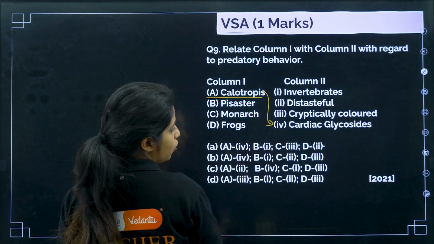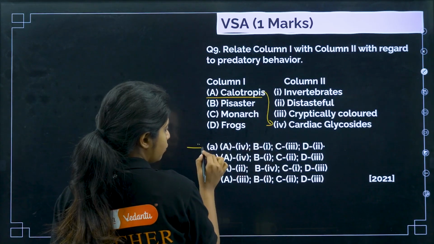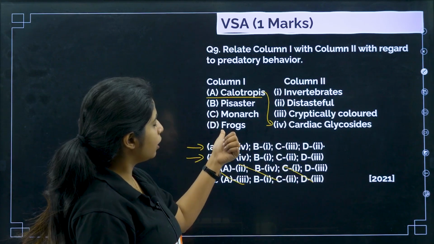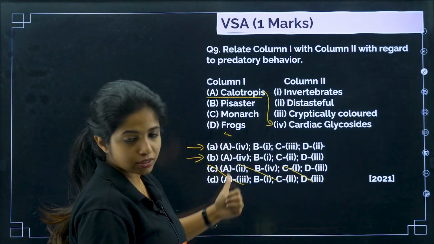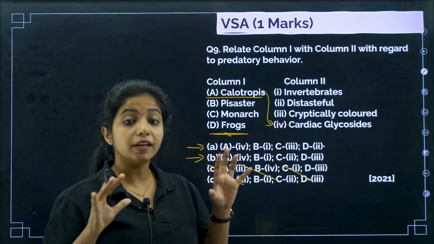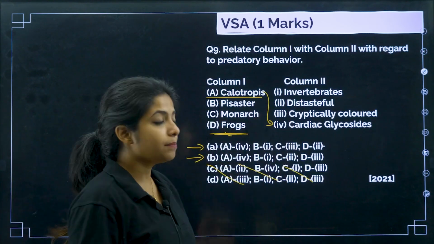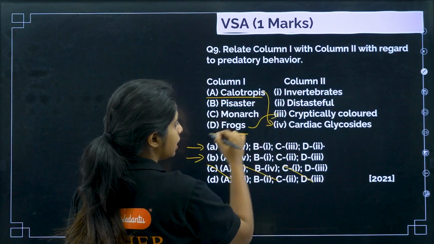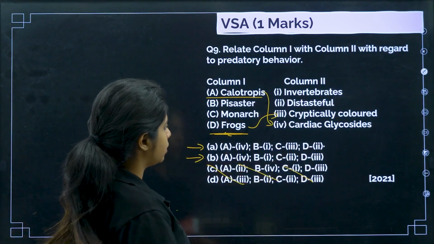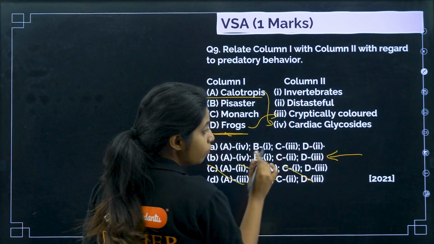So, A for 4. For A with 4, I just have 2 options, so I will cancel the other 2 options over here. Now, if you know frogs, there are certain frogs which are cryptically colored. They are colored in a way that they are not identified by the predator. So, I will say frog with 3, D with 3. In the options over here, we have D with 2 and D with 3. So, I see this option is the most preferred one.